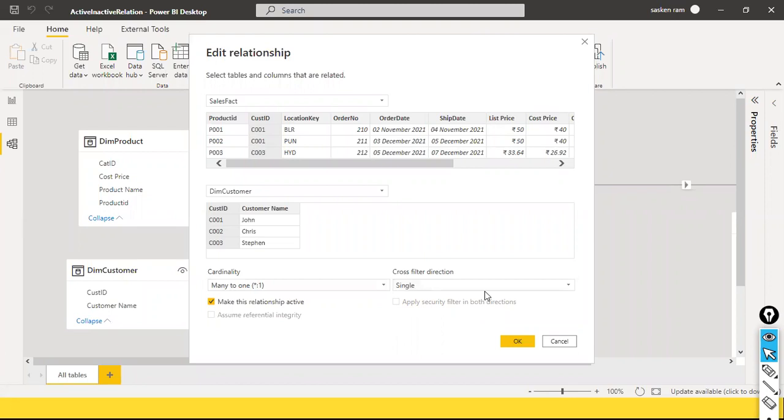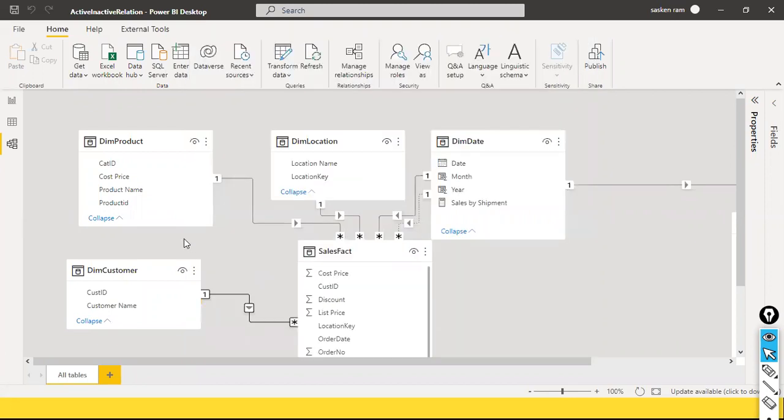Single is the default. For a many to one relationship, the reason is it's a single direction. The cross filter direction is single because the arrow is pointing towards the fact table. If you see the arrow in all these four dimension tables, it is flowing from your dimension table to the fact table.